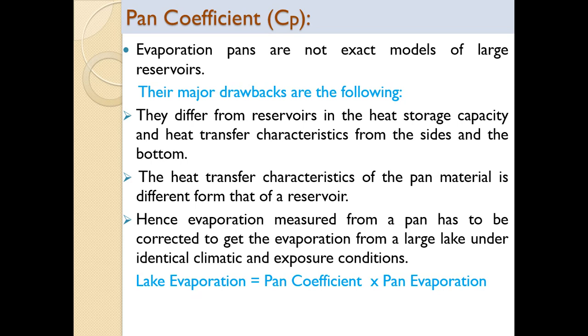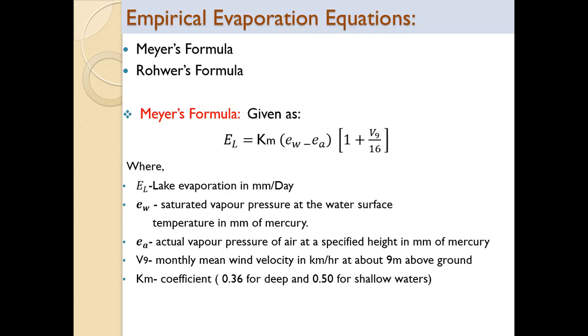Whatever evaporation pans are used, these are not similar to a natural reservoir or natural lake, because the characteristics will definitely differ. So whatever evaporation is measured, it is not exactly the lake evaporation. For that purpose, we have to use pan coefficient. So in this case, lake evaporation equals pan evaporation multiplied by pan coefficient. Whatever pan evaporation is there, it should be multiplied by the pan coefficient to get the exact evaporation, or evaporation equal to a natural lake.